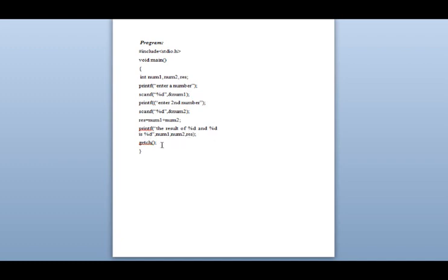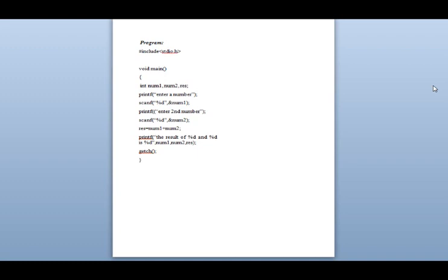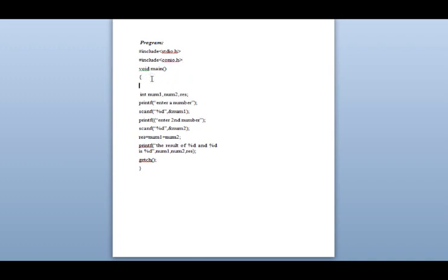Then you have to write getch. For getch you have to write here hash include conio.h, as I will explain further. Okay, then further here, clear the screen, because I don't want other things on the screen. I want it very clean when running this program. I want it to be clear and show only the output of this program.